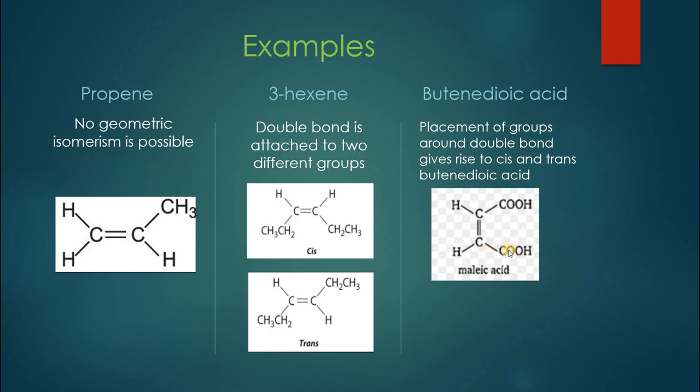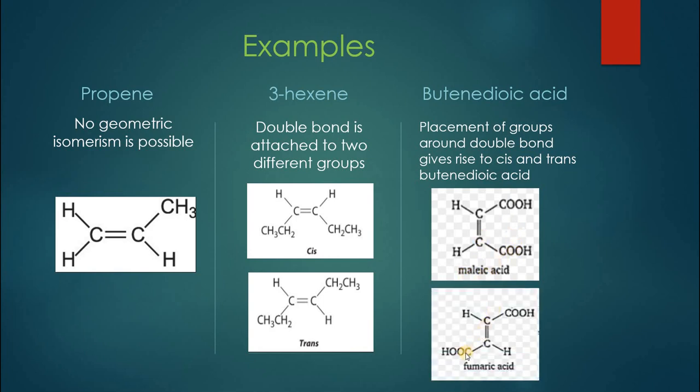In case of this one, when these two groups are on the same side, it will be called maleic acid, but when these two groups are on the opposite side, it is called fumaric acid. Even though their names are different, their physical and chemical properties are different. So placement of groups around a double bond gives rise to cis and trans isomerism.